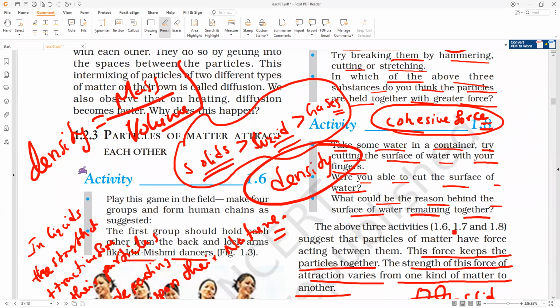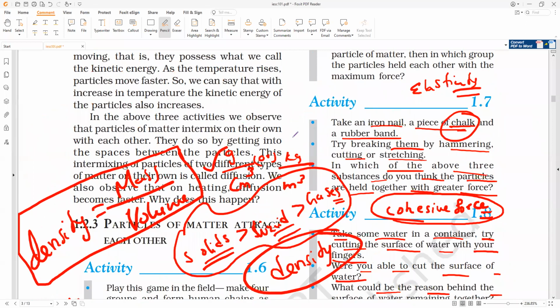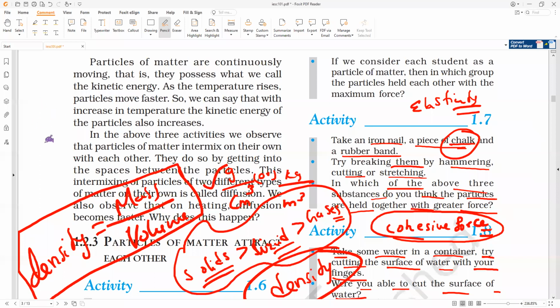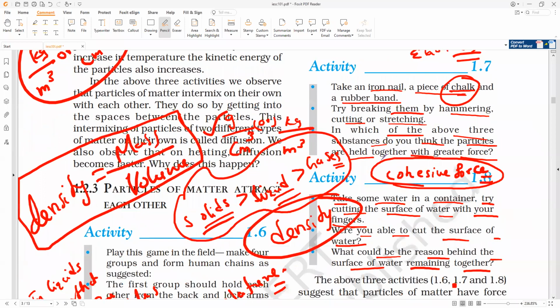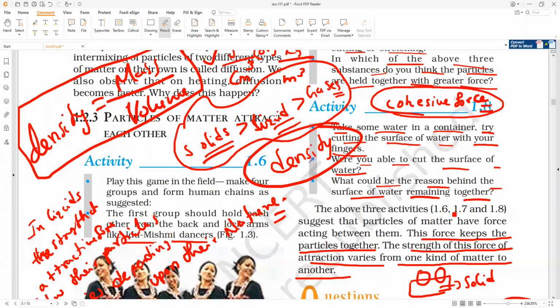What is the formula for density, everybody? Mass by volume. Please write it. Units of density are kilogram per cubic meter or gram per cubic centimeter. That is what you have to remember. So the density of matter will decide whether the force of attraction is stronger or weaker.